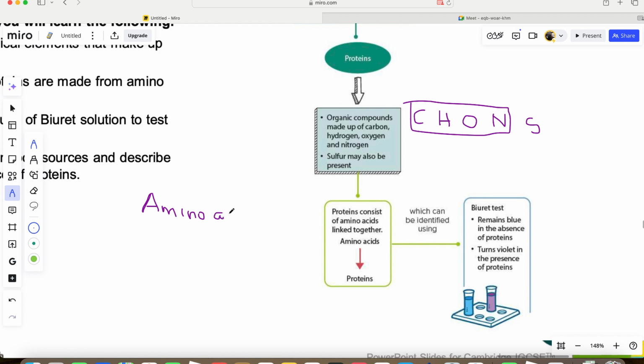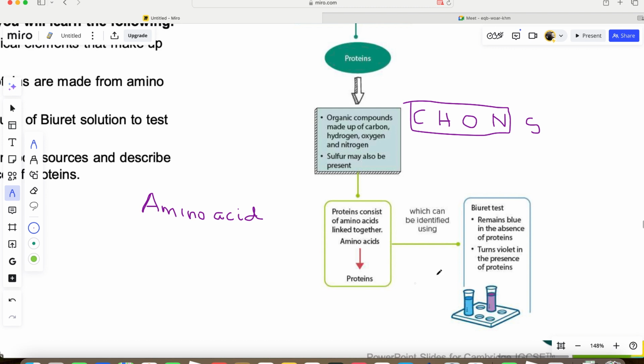Many amino acids link themselves to form what? To form protein. The smallest units of fat are glycerol and fatty acid. Okay, so amino acids link themselves to form a chain, a complex chain called the protein.